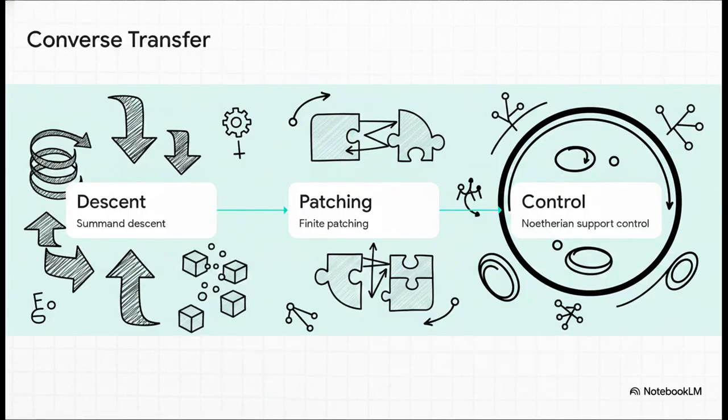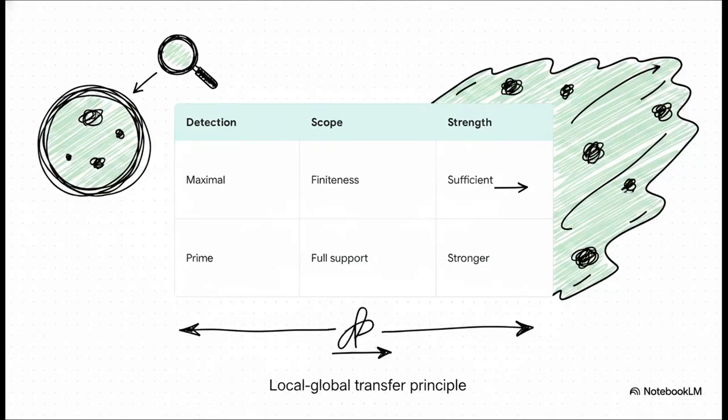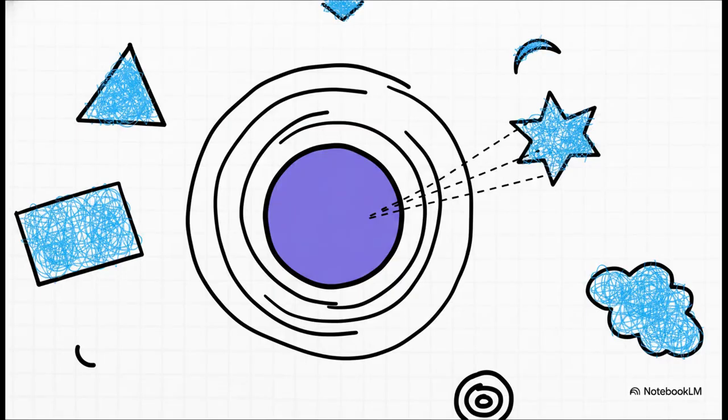Gokavarapu's blueprint requires 3 strict tools: descent, decomposition patching, and extremely precise support control. Interestingly, we detect these stable properties 2 ways: prime-wise, for full support, or maximal local, for finiteness hypotheses. It's not just single points either. Dimensional support actually propagates local mathematical proof across the whole global spectrum.